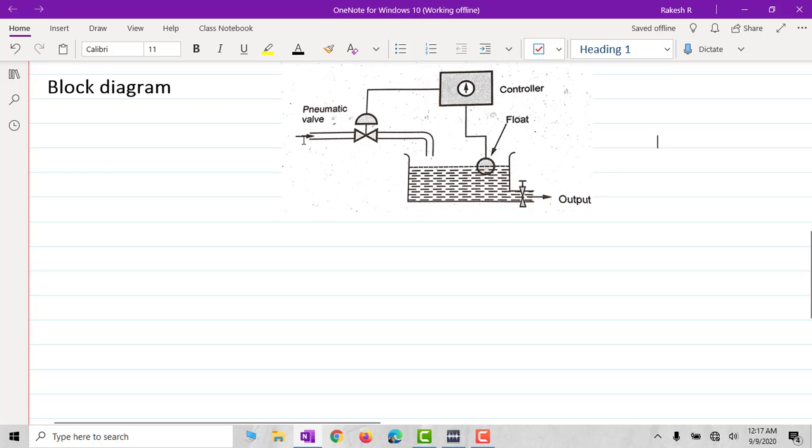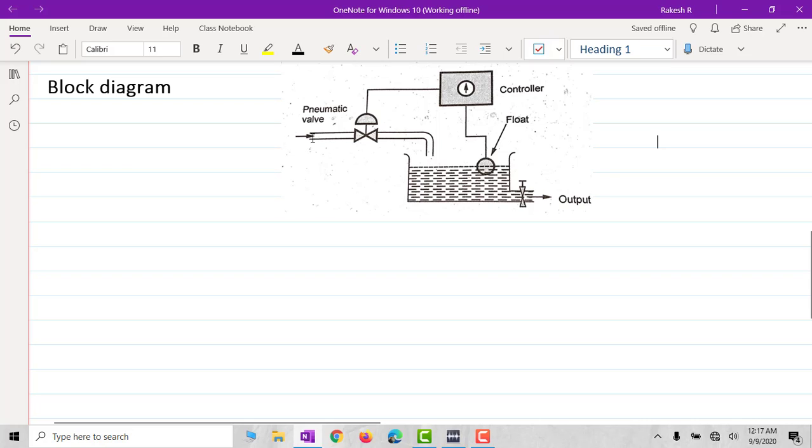Now what happens? Initially, when there is no water inside the tank, the water will start flowing from the input through the pneumatic valve and fill the tank. After that, when a certain height is reached, the float indicates or gives the feedback to the controller, so that the controller controls the pneumatic valve and the valve is turned off.